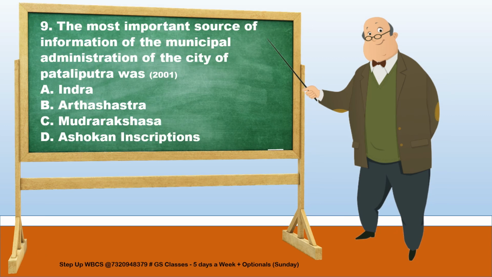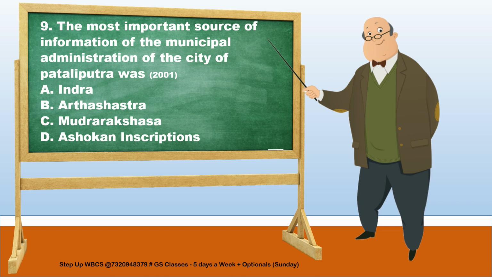The ninth question is, the most important source of information for the municipal administration of the city of Pataliputra in the Mauryan Empire is. There are four options: Indica, Arthashastra, Mudrarakshasa, and Ashokan Inscription. The answer to the question is Arthashastra.